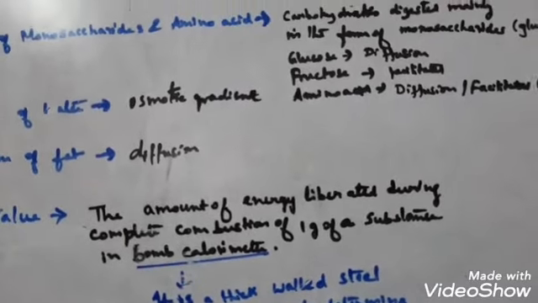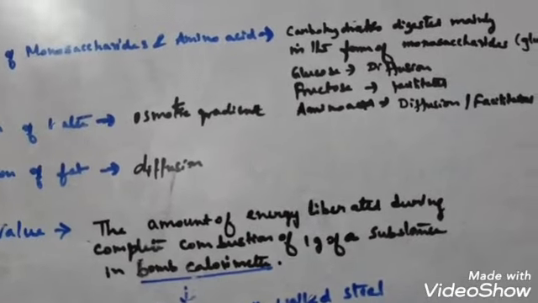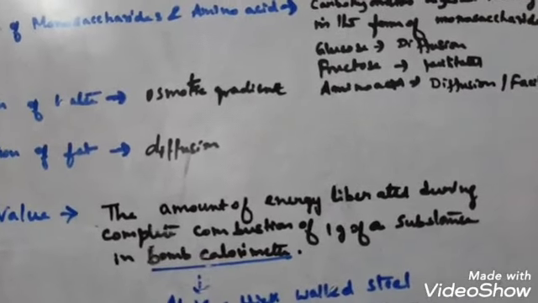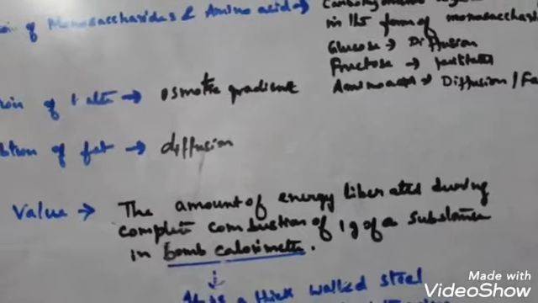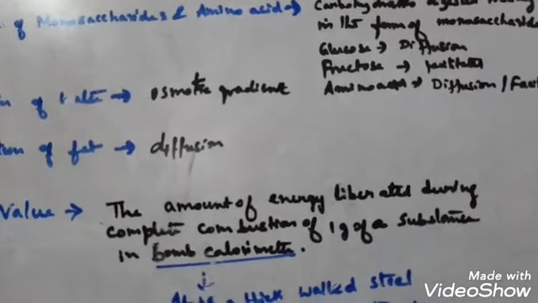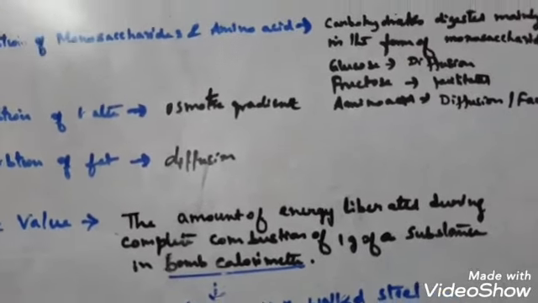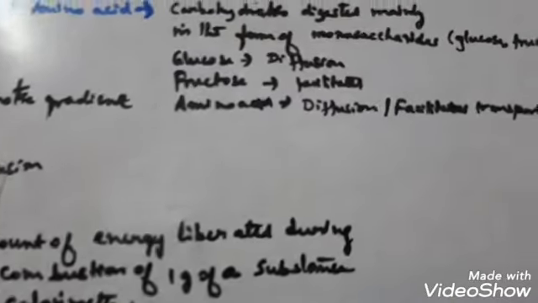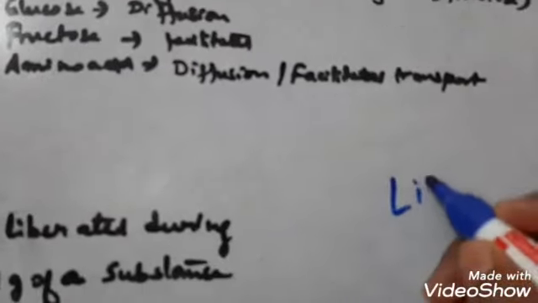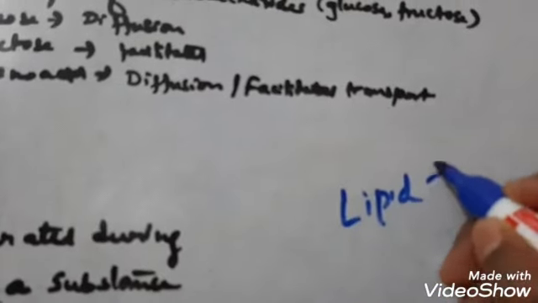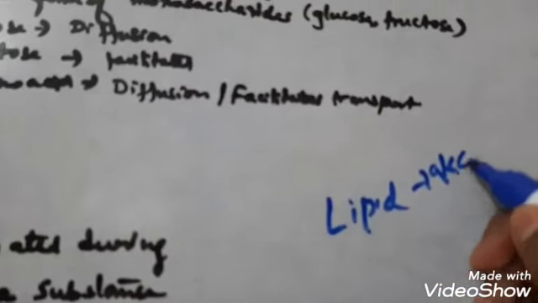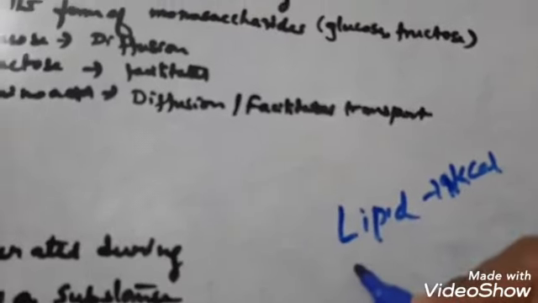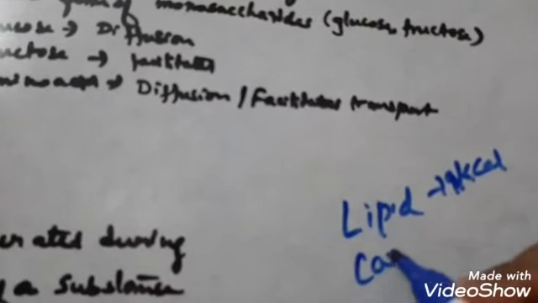Next come the physiological fuel values of macronutrients. Macronutrients means lipid, carbohydrate and protein. Now see, lipid has a physiological value of 9 kilocalories. Next come carbohydrate.